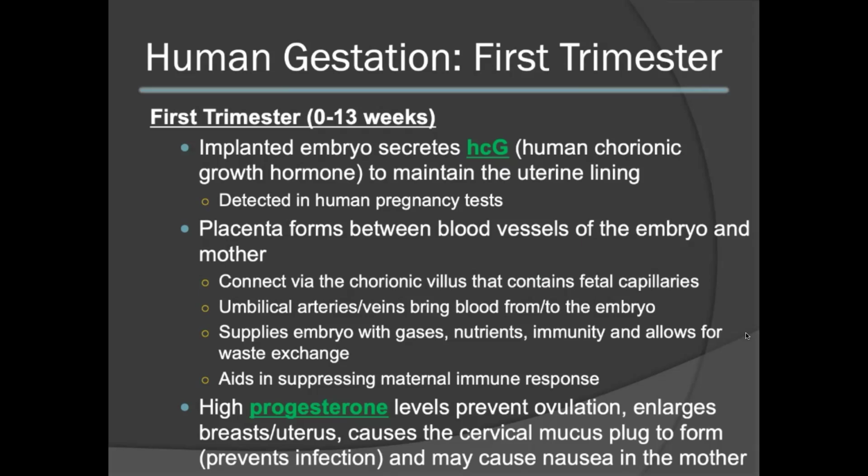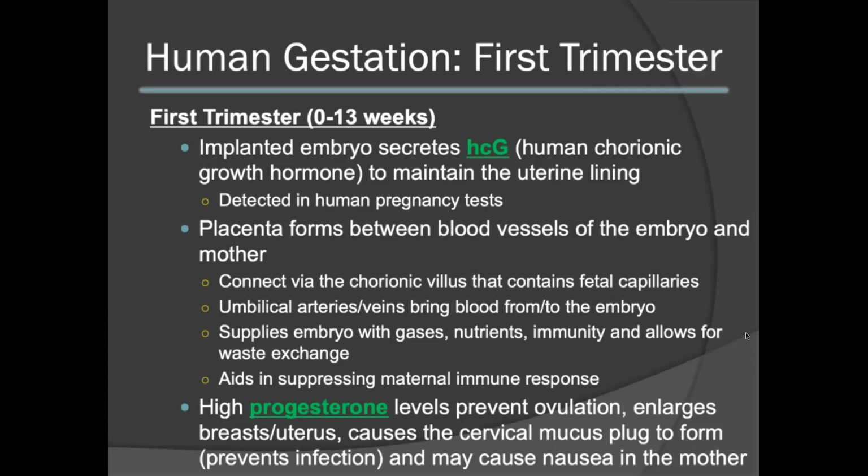The placenta will form between blood vessels of the embryo and the mother. These blood vessels will connect through the chorionic villus that contains the fetal capillaries. The umbilical arteries and veins will eventually bring blood from and to the embryo. The placenta will help supply the embryo with gases, nutrients, immunity, and will also allow for waste exchange. The placenta also will aid in suppressing the maternal immune response to protect the developing embryo.